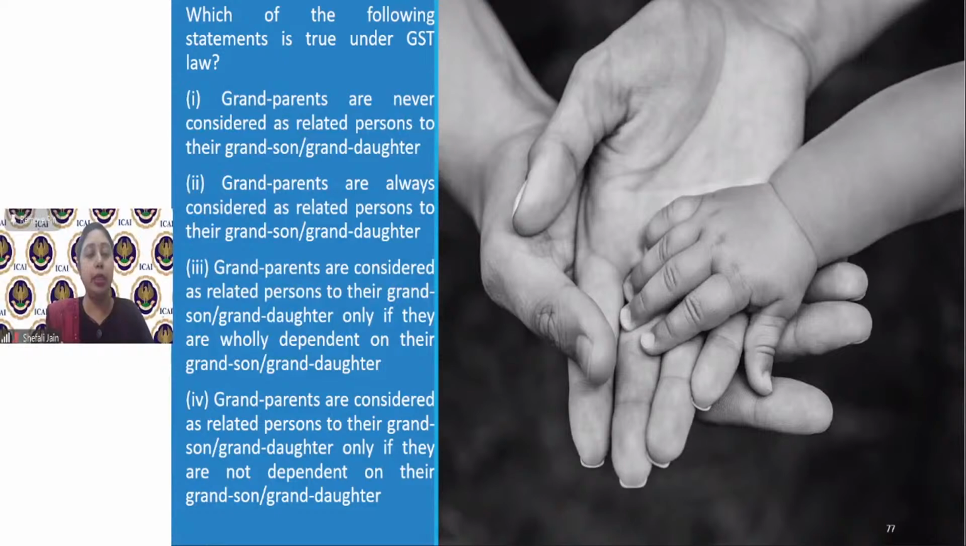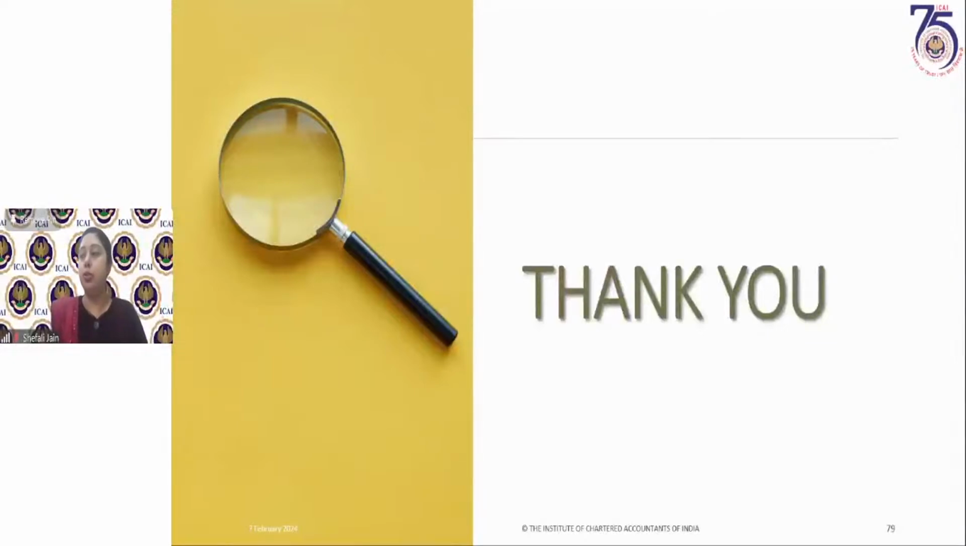The fourth option says grandparents are considered as related persons only if they are not dependent on their grandson or granddaughter, which is also not correct, because if they are independent, they cannot be considered as related persons. So out of all these four options, option 3 is the one which is correct. I hope now you have got it. So with this, we come to an end of this session.